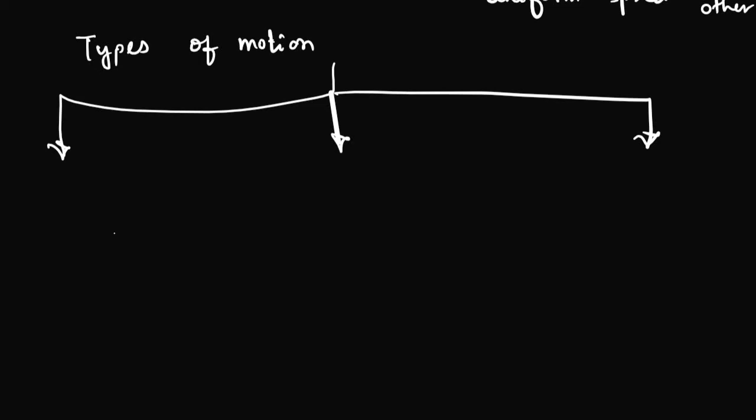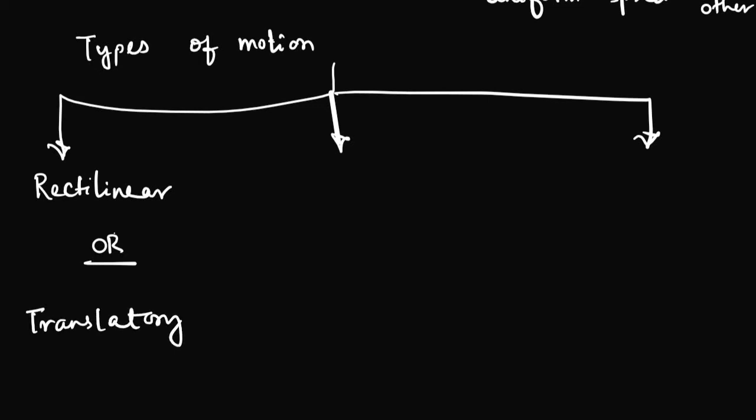Now, first one will be rectilinear, or I can say translatory. And why am I putting 'or' and writing it in different ways? I will let you know why.